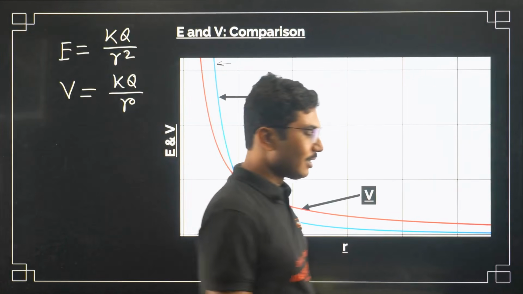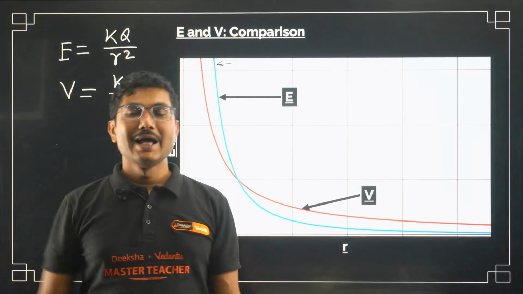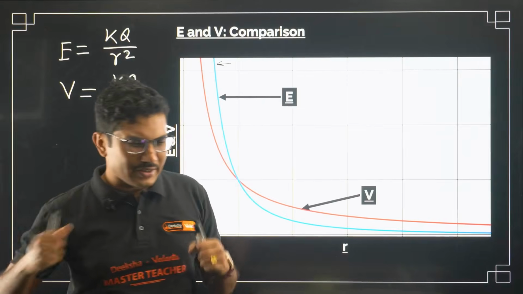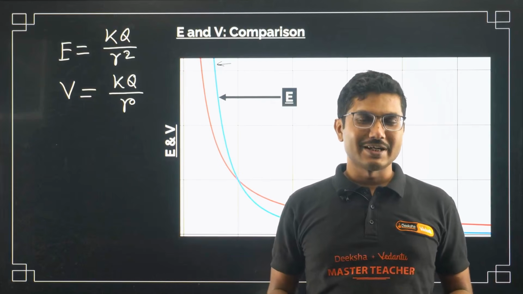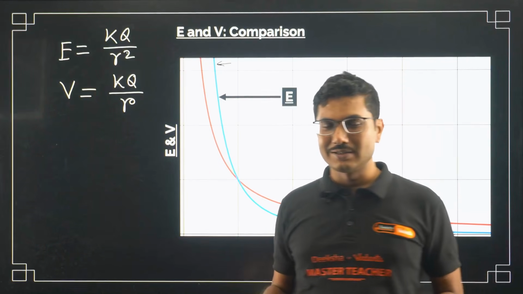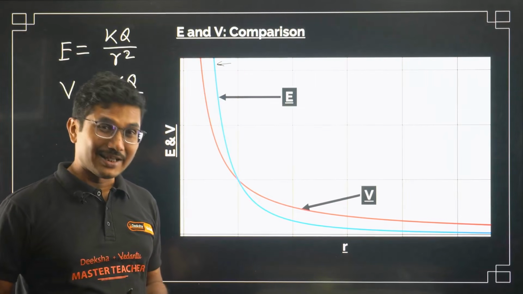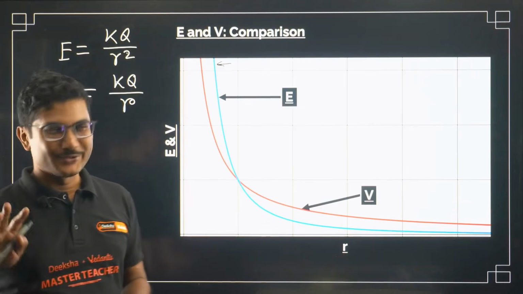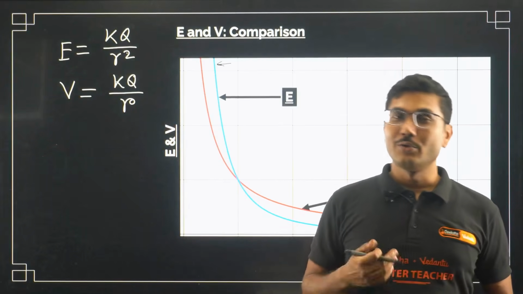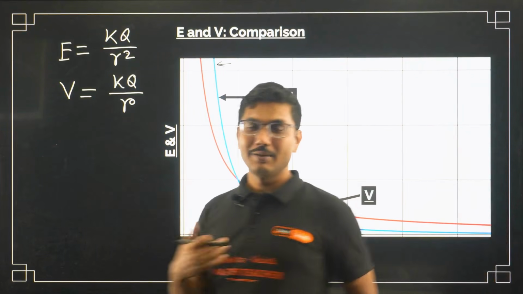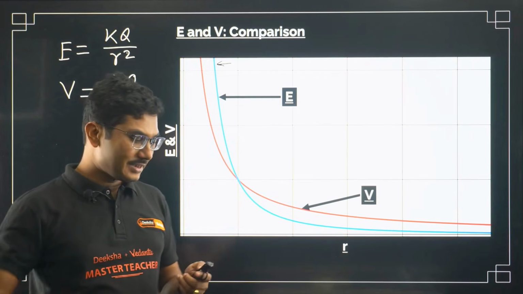So if you are inversely proportional to 1 by R square, initially you will have a lot of energy. I will do it, I will crack KCET 2026, but very quickly you will lose your energy and you will go flat. Arey no, it is not my thing. I will do some graduation or something. I will sell some tea somewhere. But just joking. But if you are 1 by R, then maybe you are scoring low numbers now, but later on you will be ahead of those who are very enthusiastic right now but slowly losing steam.